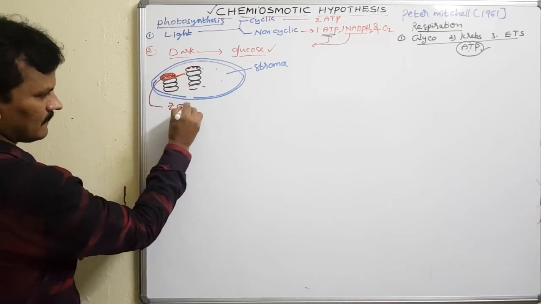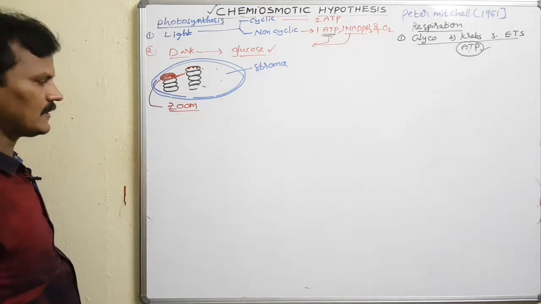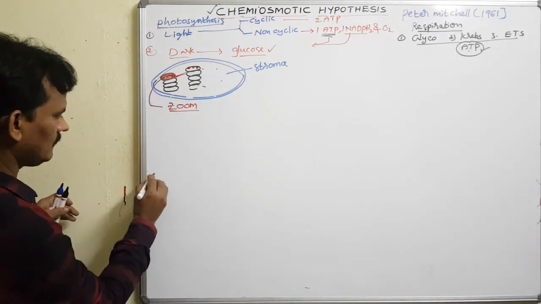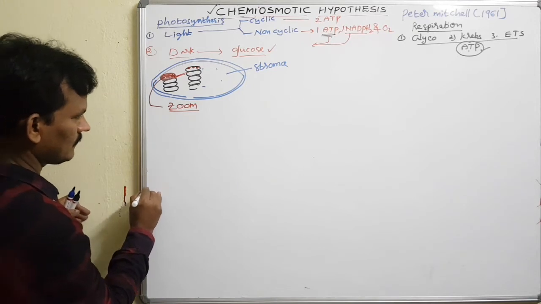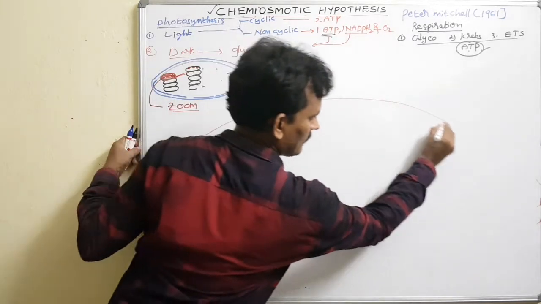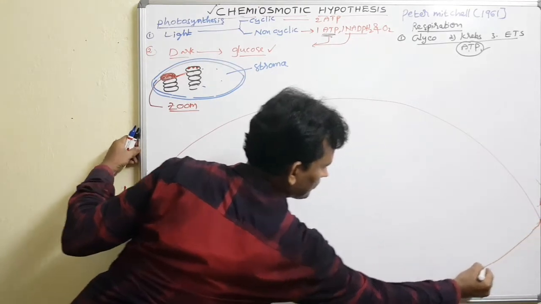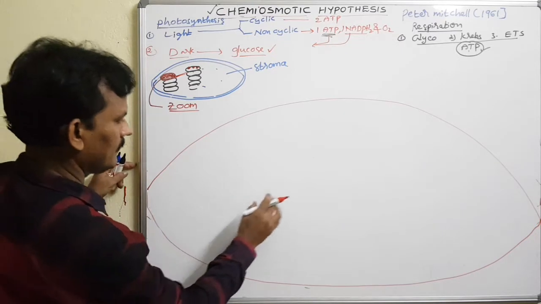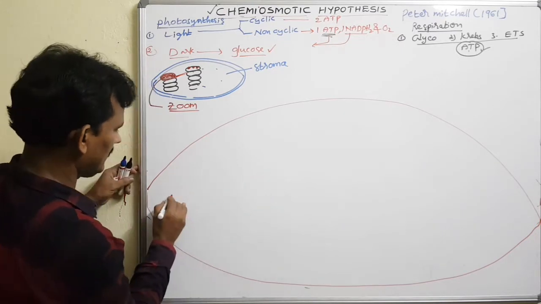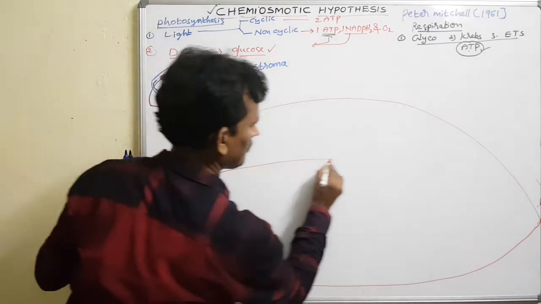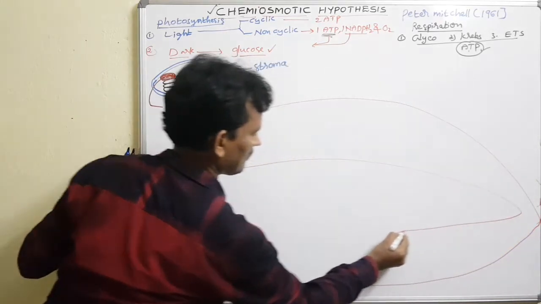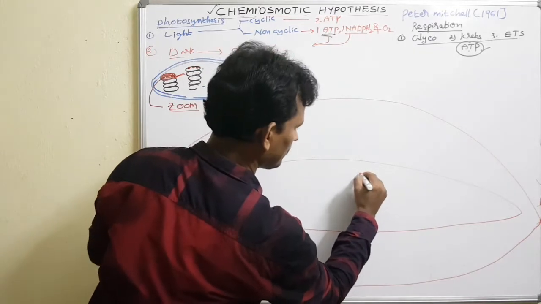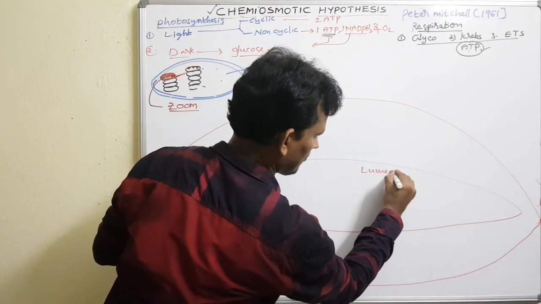The thylakoid is a single membrane, not a double membrane structure. This is the thylakoid unit. The region inside the thylakoid is known as the lumen.